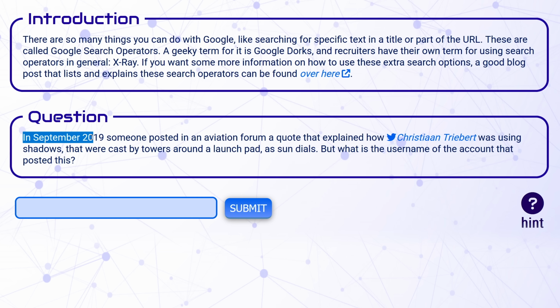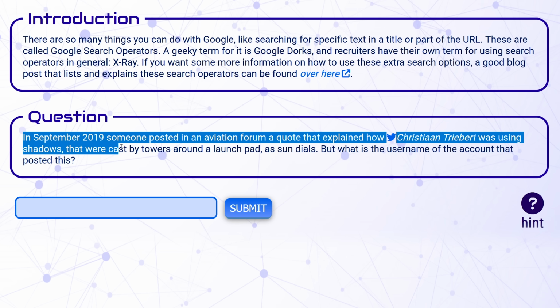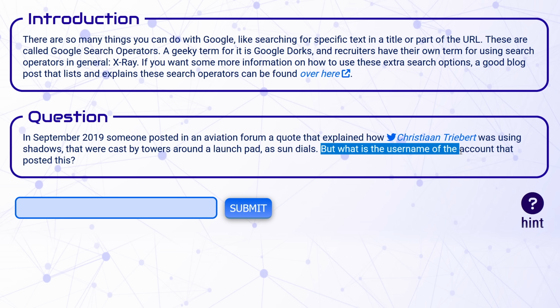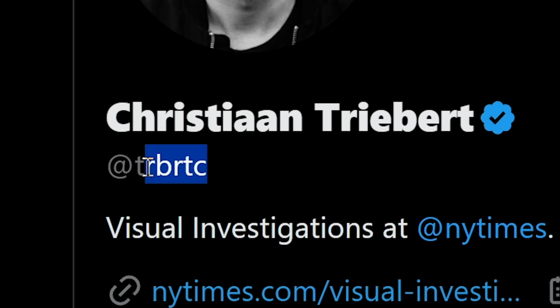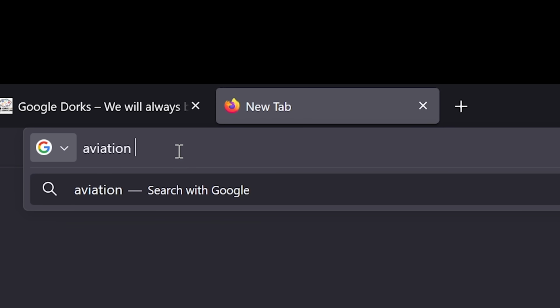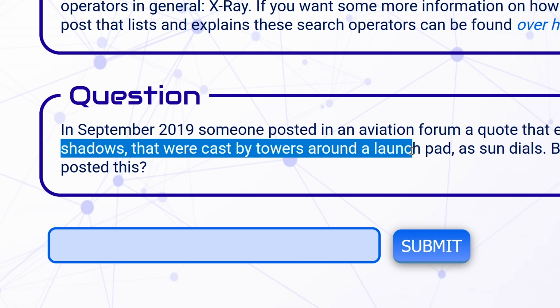In September 2019, someone posted in an aviation forum a quote that explained how Christian Tribert was using shadows that were cast by towers around a launch pad as sundials. Okay, but what is the username of the account that posted this? So Christian Tribert, and this is his Twitter tag. What if I just do aviation at this? The post had to do with shadows, towers, launch pad,